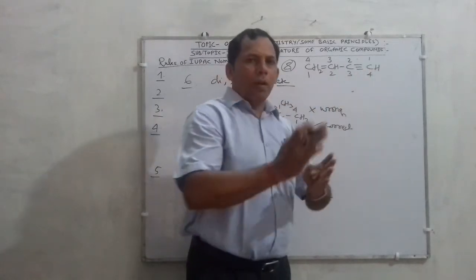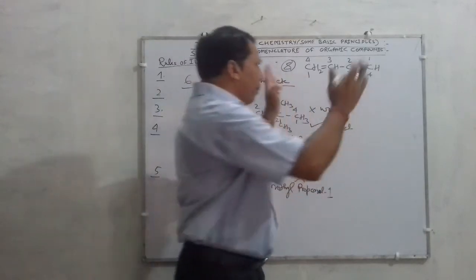So both the double and triple bonds are present at the same distance from both the ends.